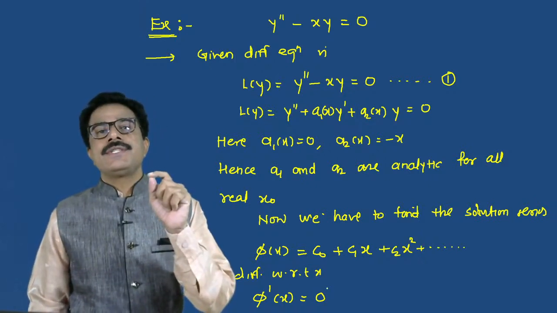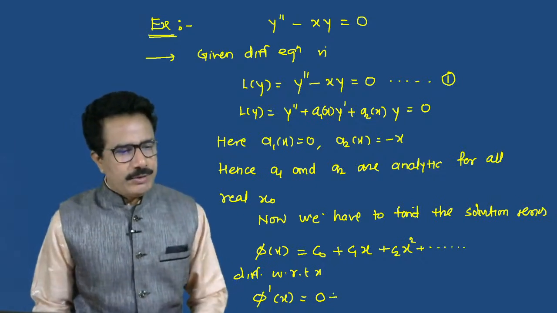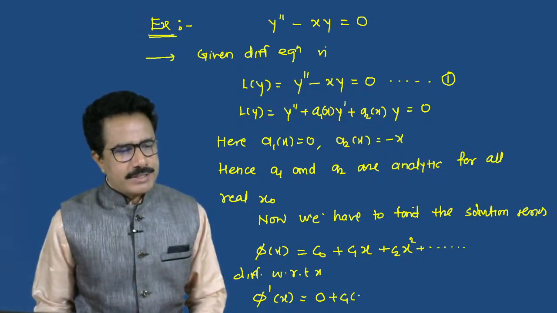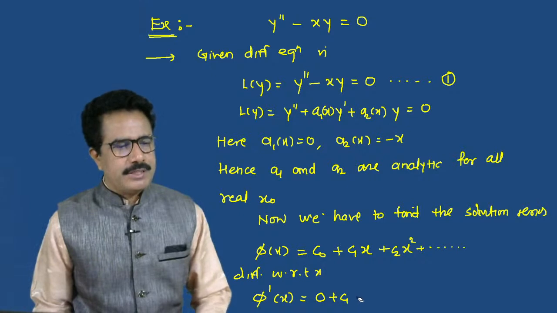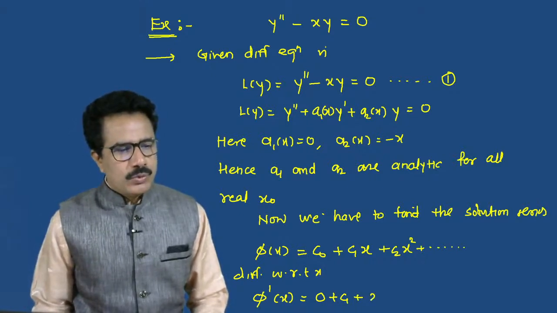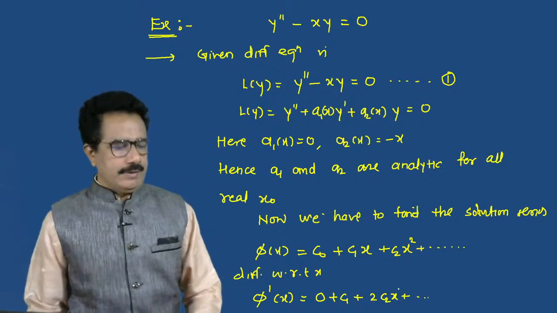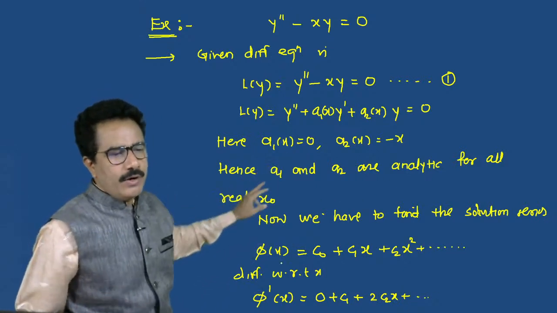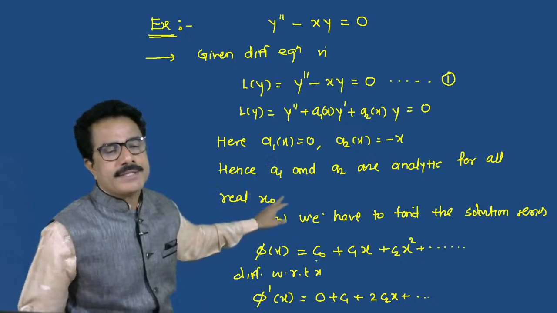Now if we differentiate with respect to x, then we get C1 into 1, suppose we can write directly C1 plus 2 into C2 x plus dot dot dot. Very good. We can obtain this. So this is phi dash of x.